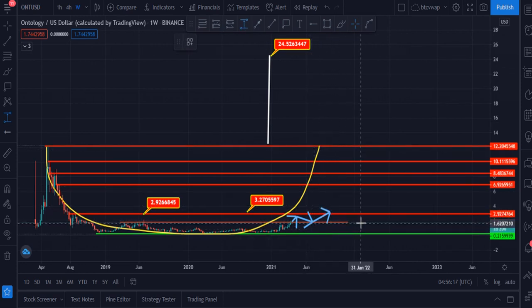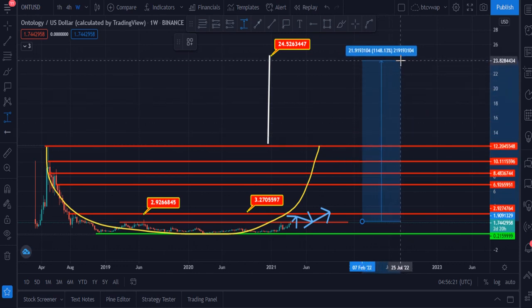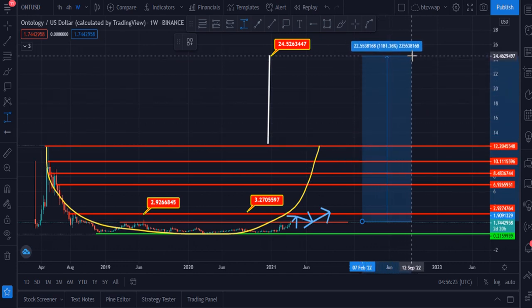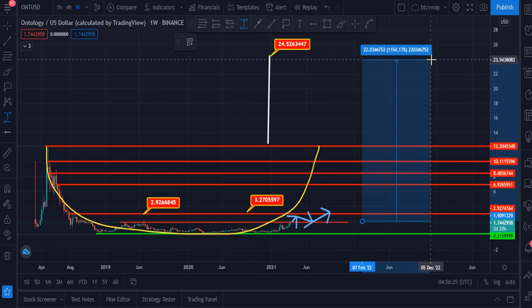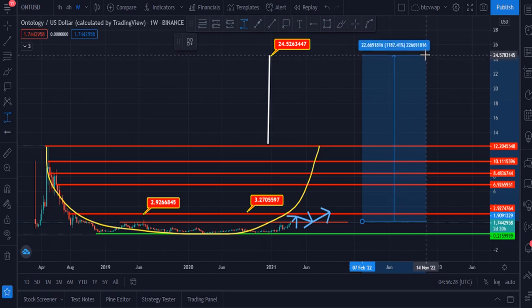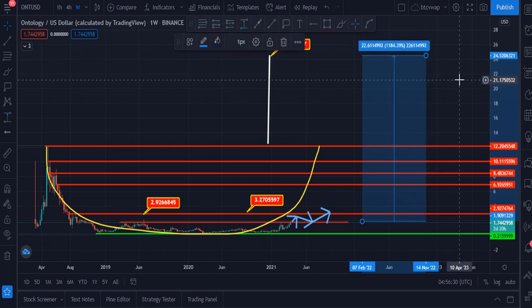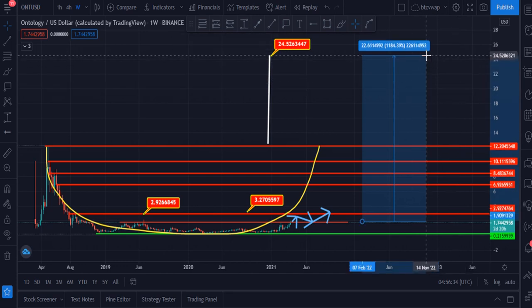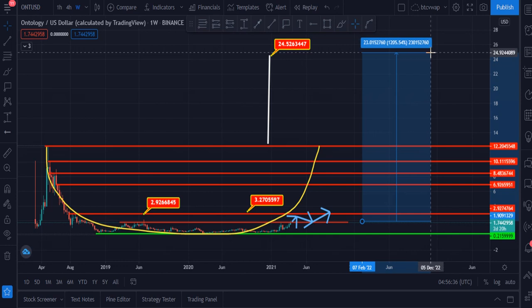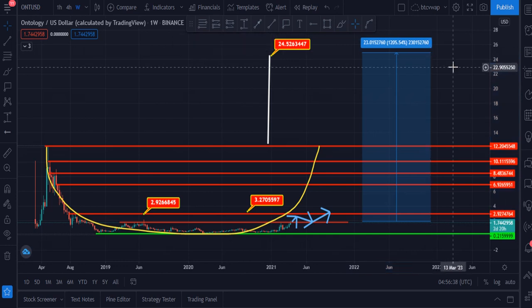If you buy this token from this price, and in that case this token hits its all-time high, then this token can give you approximately 1200% profit, I think, which is very good profit. And this is the target. This is the target of 2021. I think this token can hit this target within 2021.